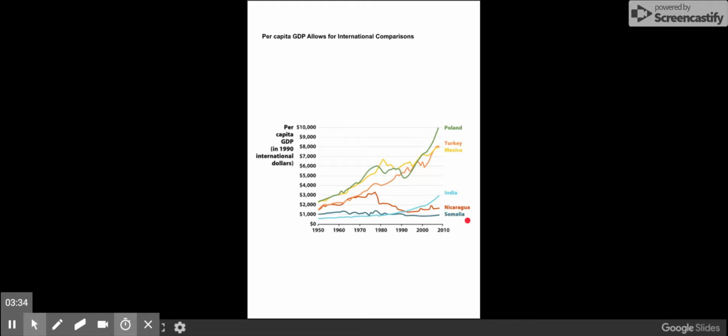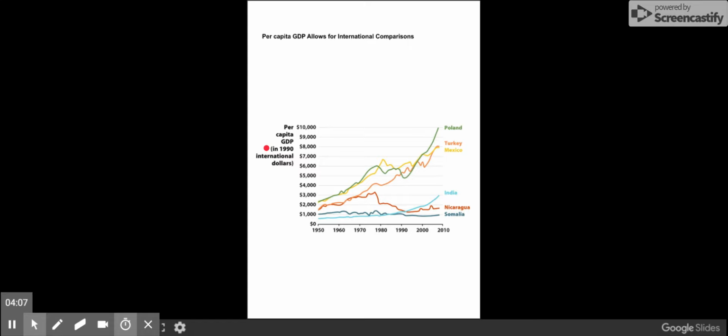The other thing that per capita GDP allows us to do is, again, to compare Switzerland and the US. It allows for international comparisons because we have controlled for two important factors. Number one, we have controlled for inflation. So when you see the phrase real GDP or the phrase in 1990 international dollars, essentially what we've done is we've held prices constant in 1990. So now when GDP moves, we know that it's moving because physical production quantities are changing, not that prices are changing.